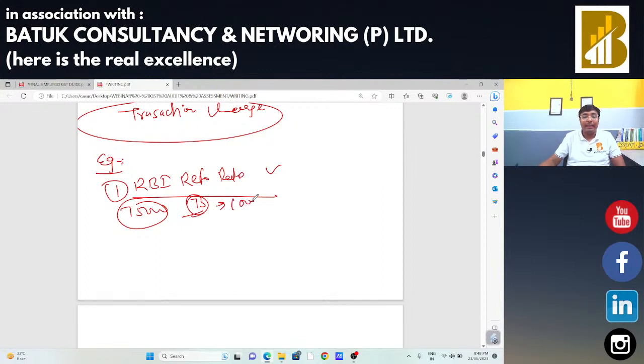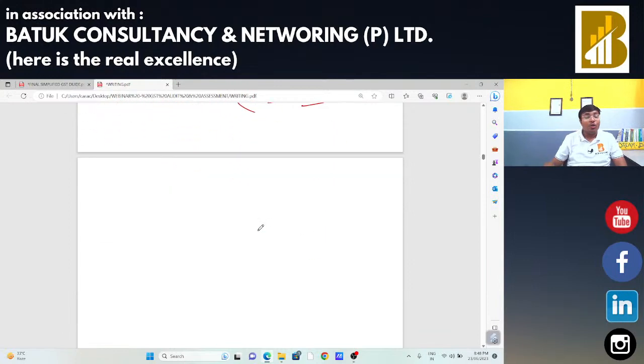In that case, you are getting 1,000 US dollars, and the RBI reference rate is 72. In that case, the difference between the US dollar rate minus the RBI reference rate, multiplied by the number of units, will be your value of supply.